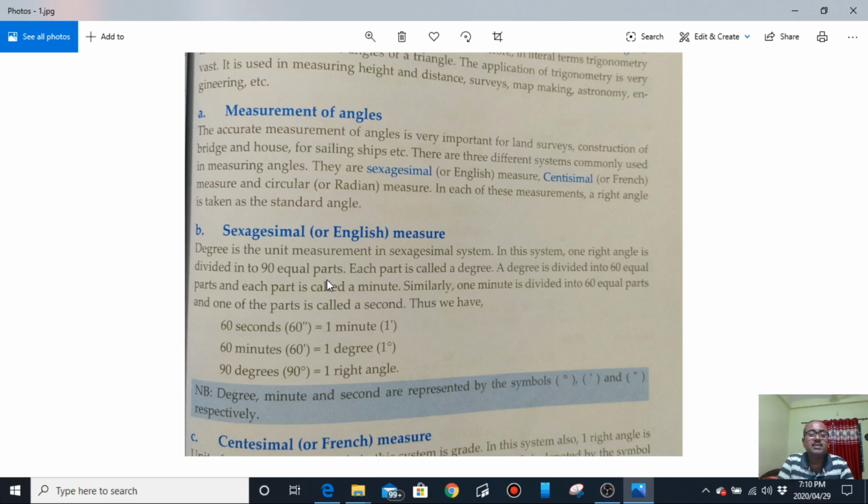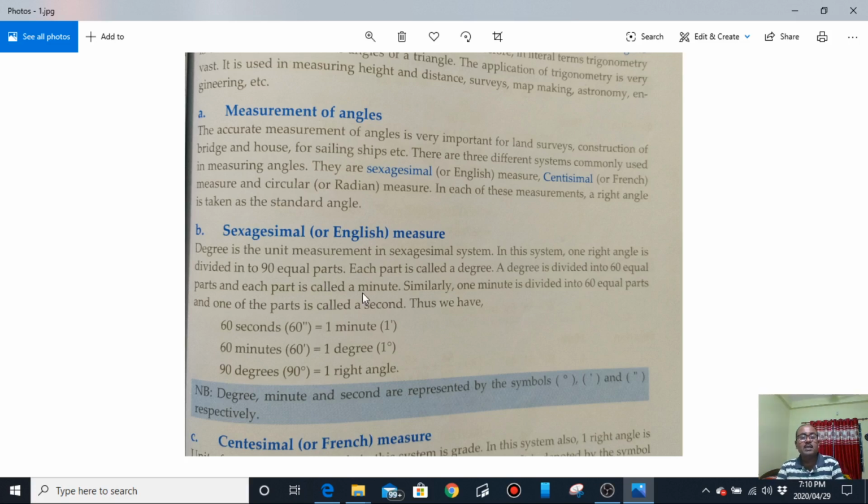And if a sexagesimal minute is divided into 60 equal parts, then each subdivision is called 1 sexagesimal second.